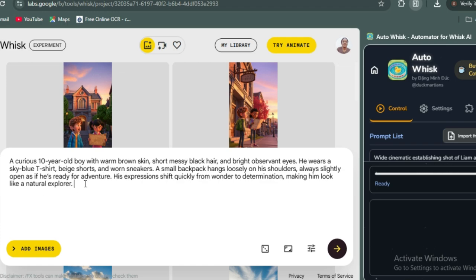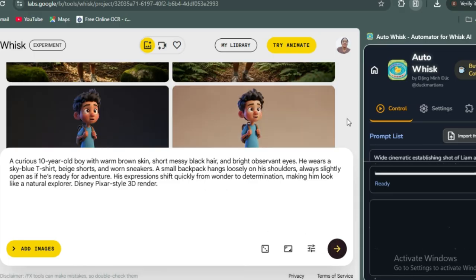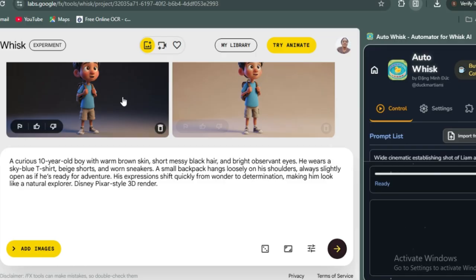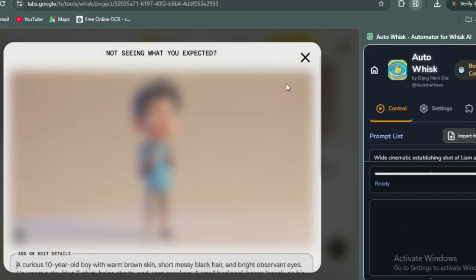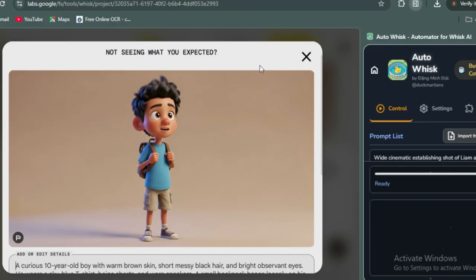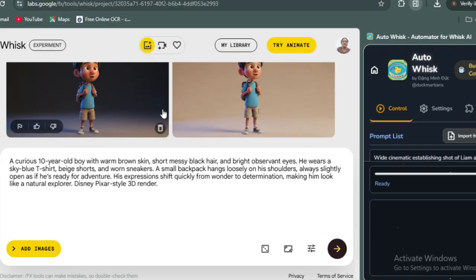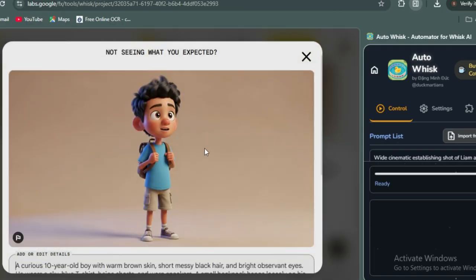Don't forget to add the style you want. So I want it in the Disney Pixar style. I add Disney Pixar style render. So now I click generate. So we have two characters here. Let's look at them. Look at this one, it is still okay. Look at this one, in fact it's the same thing. So let's just pick one of them. Let's say I want to use this one now.